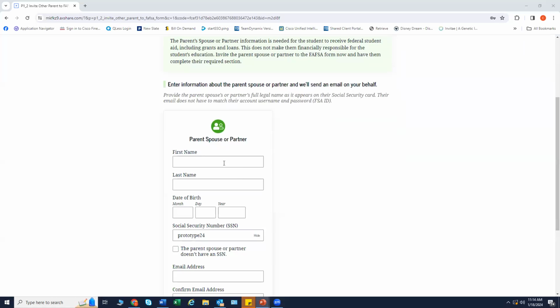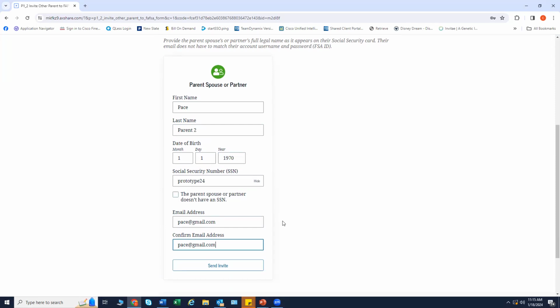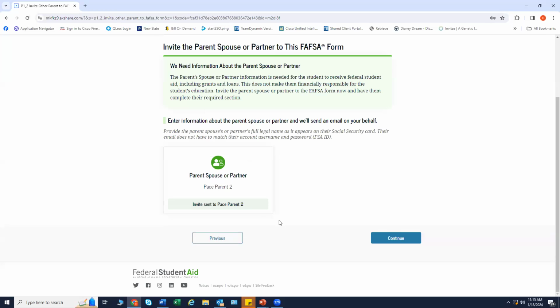For reporting purposes, they are just making sure that the parent's name that is listed on the tax returns is accurate. Again, the second parent does not have to go in and enter their information.